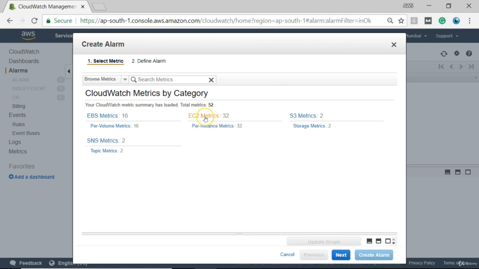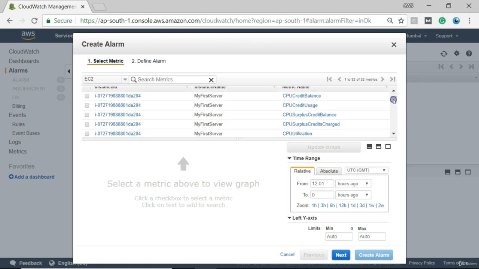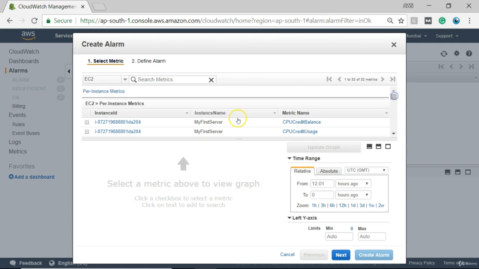Okay, I will click EC2 metrics, and here you can see my first server, the server which we had created for demo is here. Instance name, you can see this, and metric name is this third column. Instance ID is also given. If you have any confusion, you can go and check.